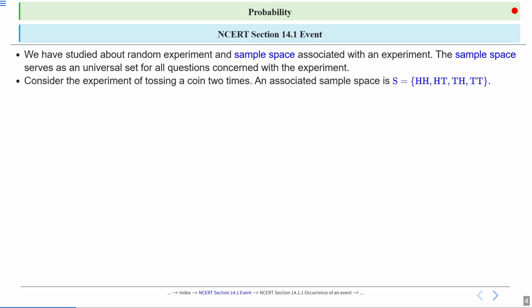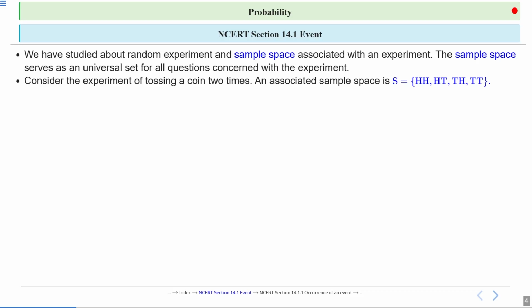Now consider the experiment of tossing a coin two times. What is the associated sample space?